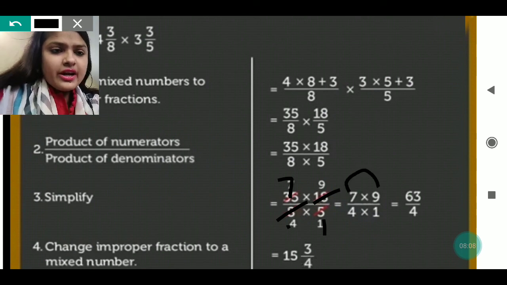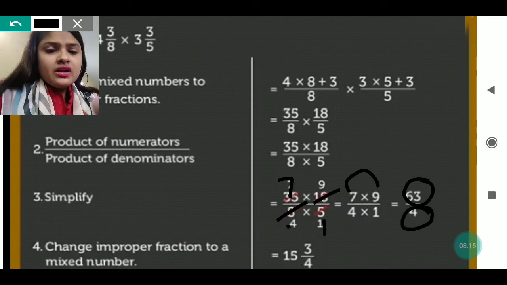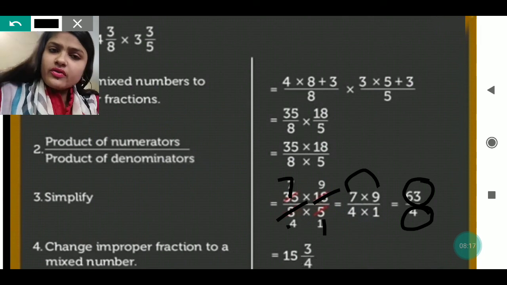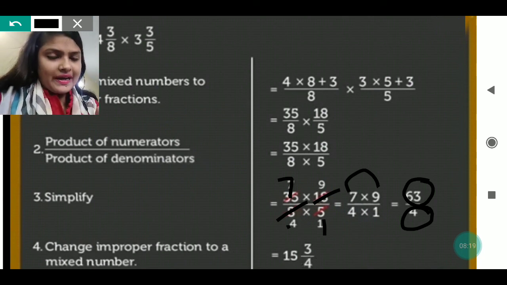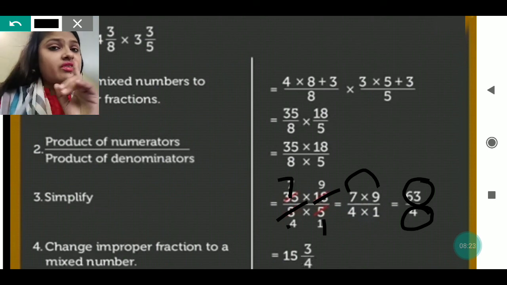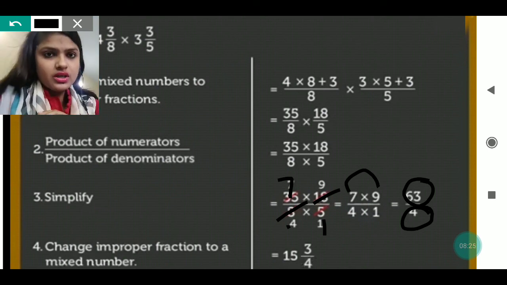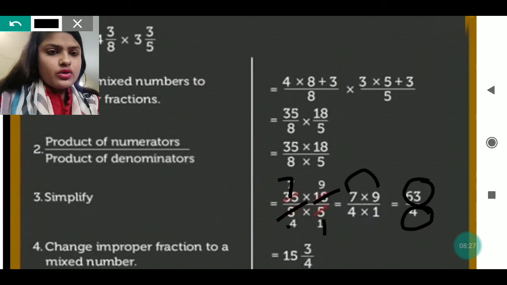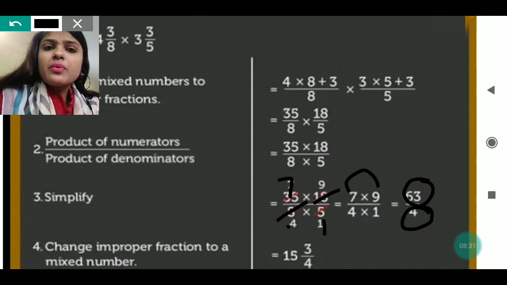Now 7 into 9 when we do, then we get 63, and 4 into 1 we do, then we get 4. Okay. Product of the numerators, product of the denominators. Both the products we have to find out, which we can find out by multiplying both. You can see how I have done. After that, it is an improper fraction.